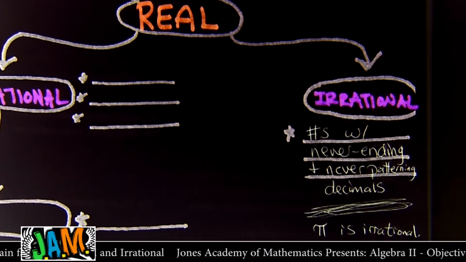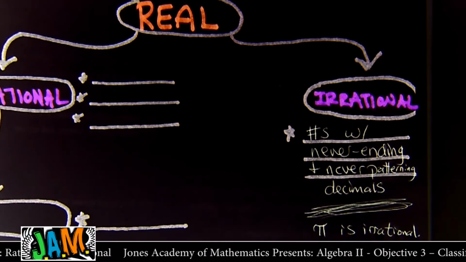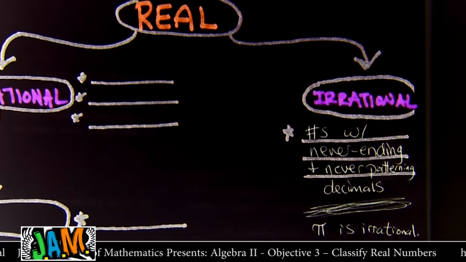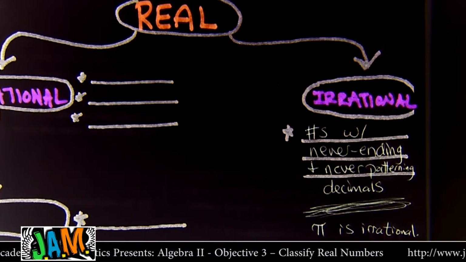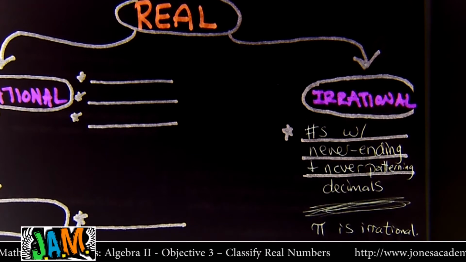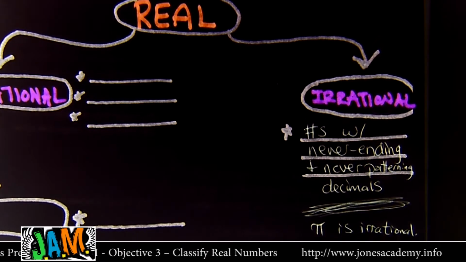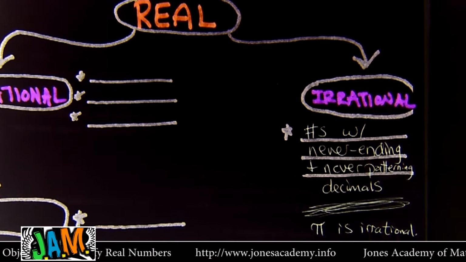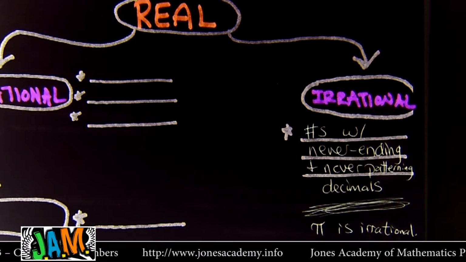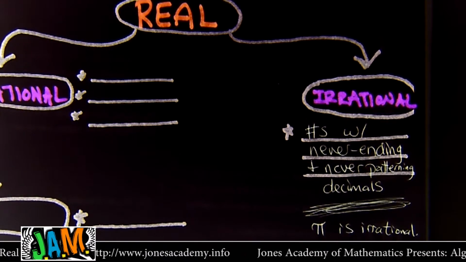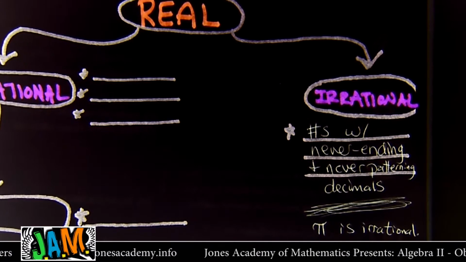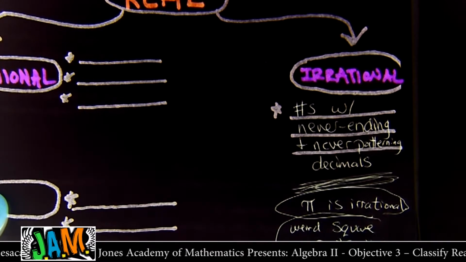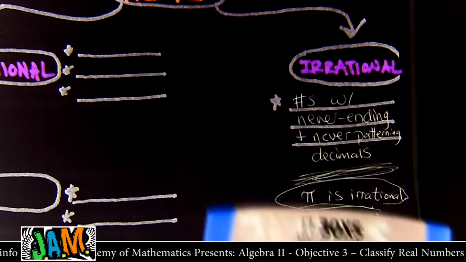Irrational. And then the other one is going to be weird square roots. Square roots that don't turn into just nice whole numbers. Like the square root of 25 is okay, but square root of 26 is bad. Square root of 27 is bad. Square root of 35 is bad. And then square root of 36 is good. So I'll just say weird square roots. Like square root of 37 or square root of 91, right? Those are weird square roots. Circle that. Pi is always irrational. Weird square roots are irrational.